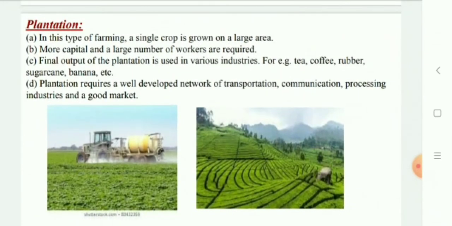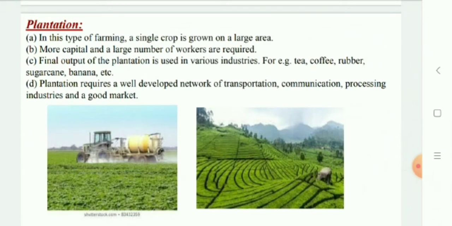Plantation is a type of commercial farming. In this type of farming, a single crop is grown on a large area. The plantation has an interface of agriculture and industry. Plantation covers large tracts of land using capital intensive inputs with the help of migrant laborers. All the produce is used as raw material in respective industries.